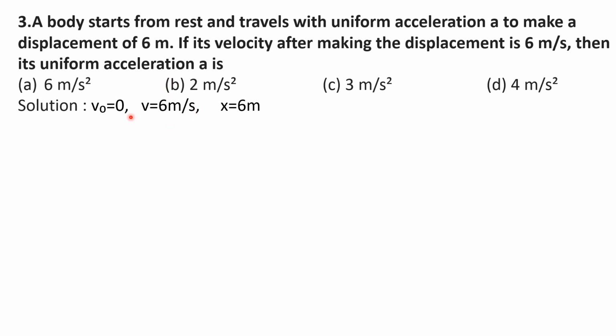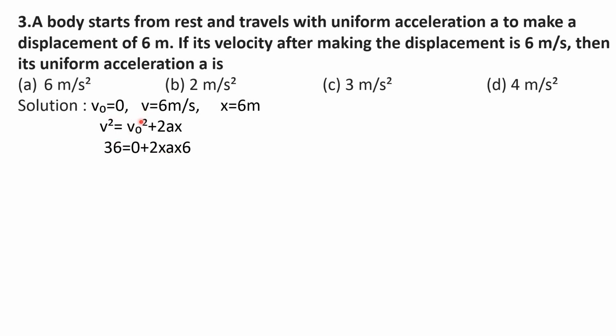You know the relation between v naught and x, that is v square is equal to v naught square plus 2ax. Using this equation you have to find the value of a. So substitute the values of v naught and x.